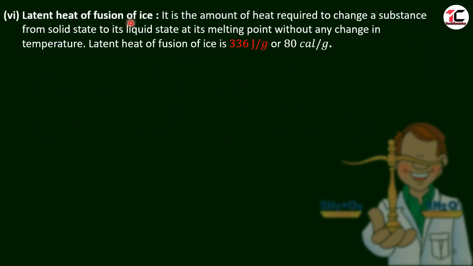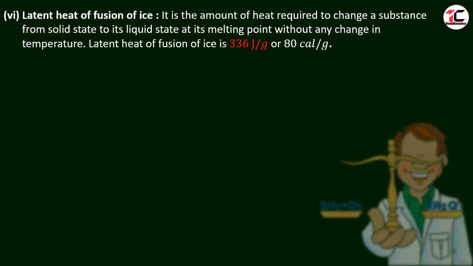Latent heat of fusion of ice. It is the amount of heat required to change a substance from solid state to its liquid state. That means if we have a solid substance of 1 gram or 1 kg, if we want to change it into liquid, then whatever the amount of heat required is called the latent heat of fusion of ice or latent heat of fusion of solid.